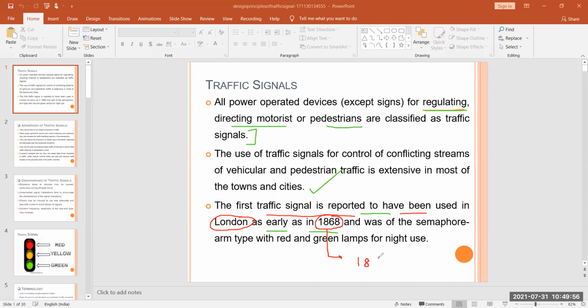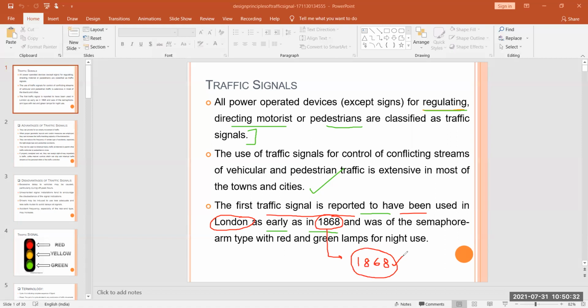So in the traffic engineering context, you see how London is far ahead of India, because I think in India we generally started using traffic signals after 1980, but in England the British engineers used traffic signals about 120 years before our use.